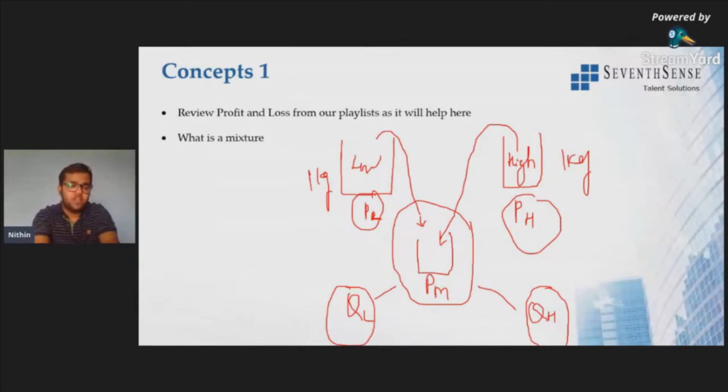Now if they are being mixed in a mixture, even in the mixture I am assuming it as 1 kg. From both of these quantities I am taking some part from low quality and some part from high quality, and I am mixing it in the mixture. So that will be together 1 kg.